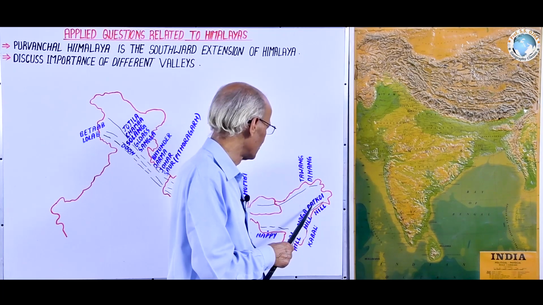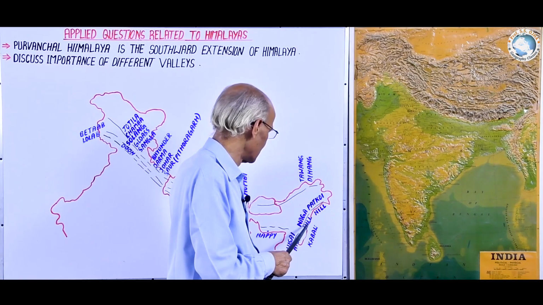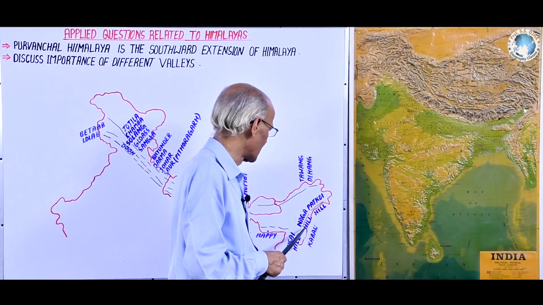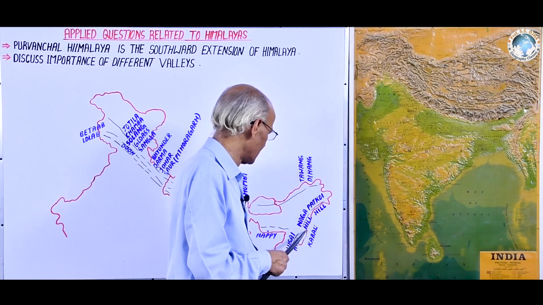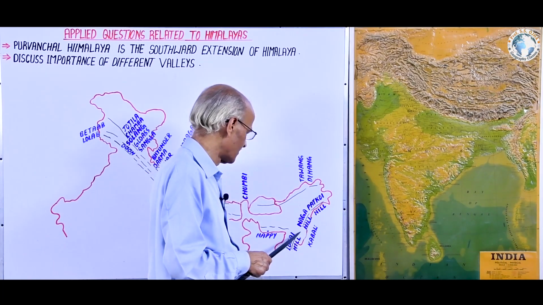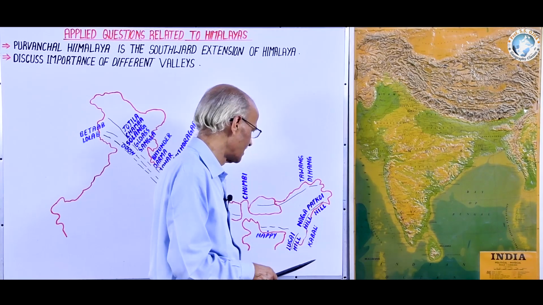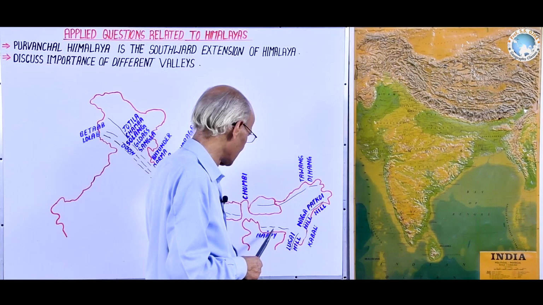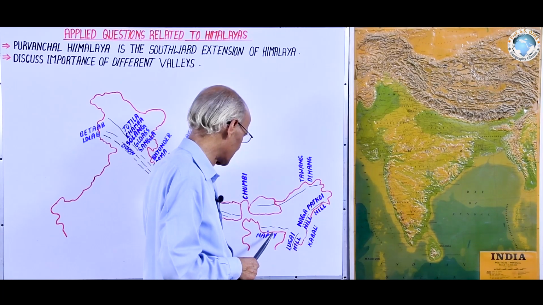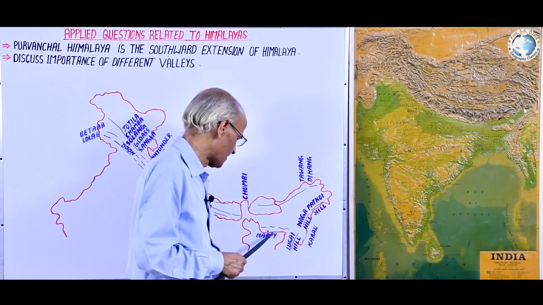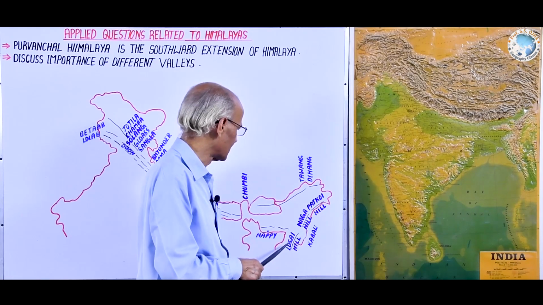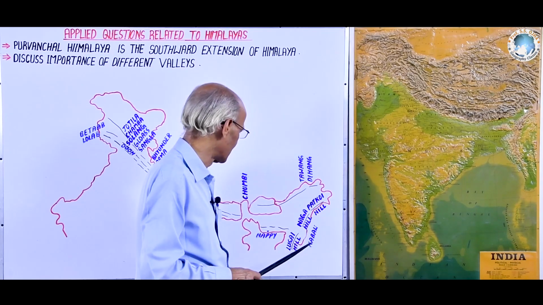If we turn to the south, valleys are also found between the eastern range and the central range of the Purvanchal Himalayas. Here is Kaba Valley located between the Purvanchal Himalayas and Myanmar. And likewise Happy Valley is located to the south of the Garo Khasi Jaintia Hills, and it is a very important tourist spot. Thus a number of valleys are found in the Purvanchal Himalayas also.